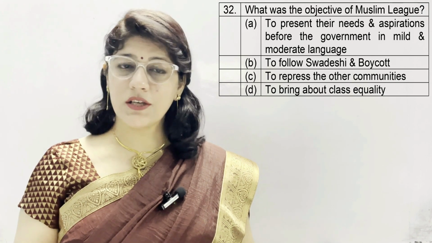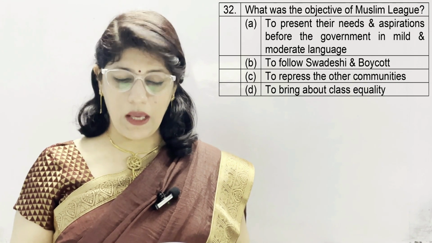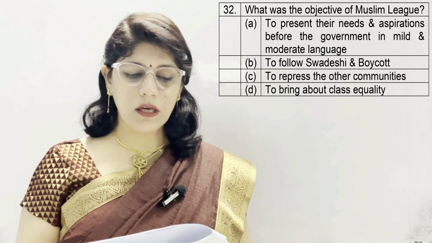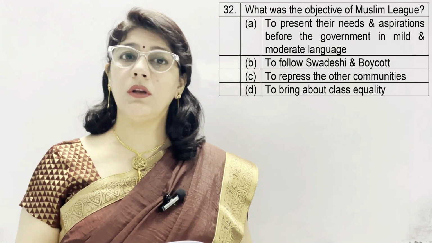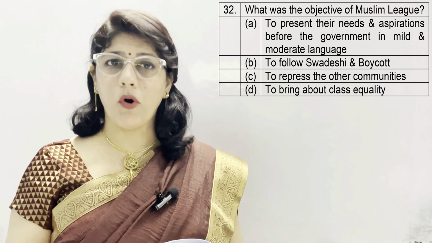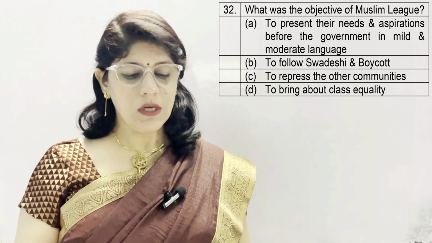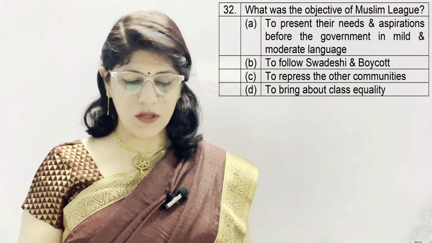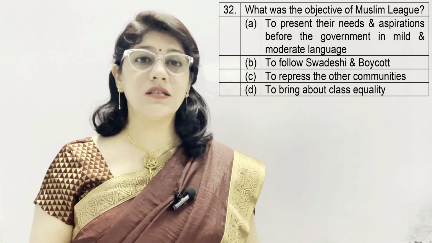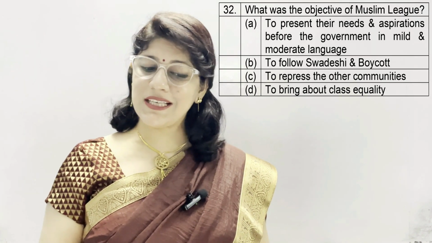What was the objective of Muslim League? A option, to present their needs and aspirations before the government in mild and moderate language. B. To follow Swadeshi and boycott. C. To repress the other communities. And D. To bring about class equality. And the correct option is A.